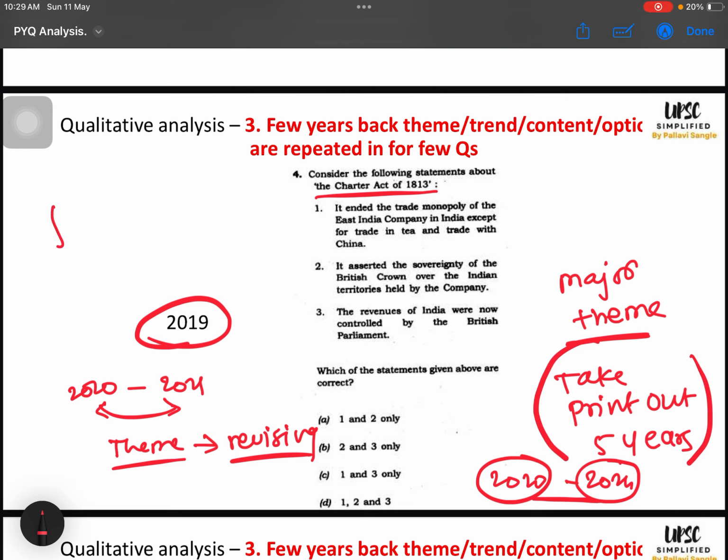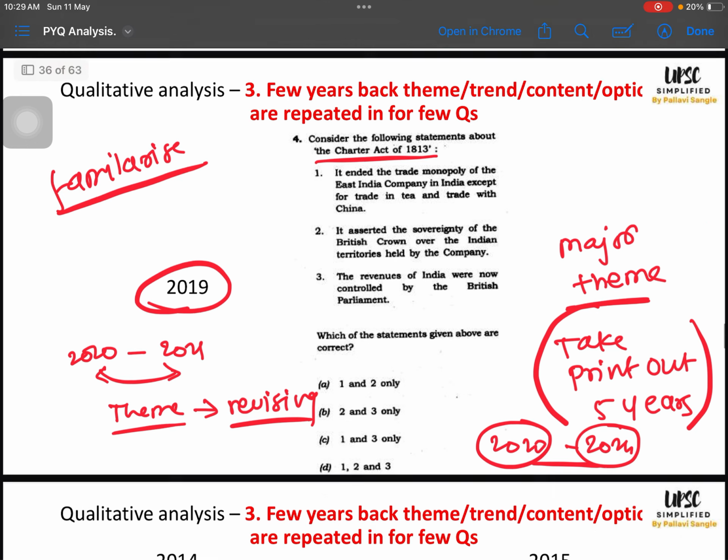You should get familiarized with the language of the PYQ, because the final paper will be in that language, not the mock language, right? Mocks should be practiced for exam feeling and other aspects, and that is already done. So now you focus on PYQs, get the printout, because rather than solving digitally, getting the printout and underlining will be very helpful. And do this analysis. You solve the paper, identify the trend, identify the theme on your own, right? Focus on them. And content preparation I will tell in the next slide.